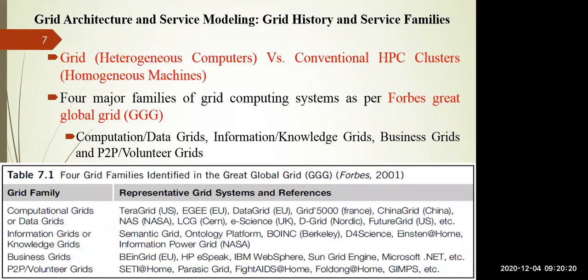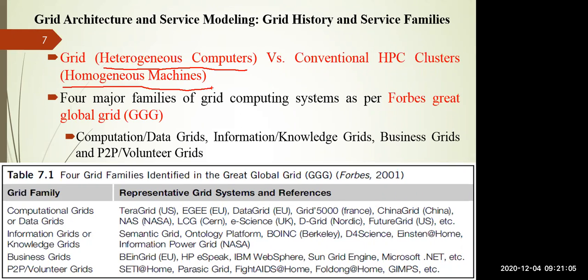So you can compare grid with an HPC cluster, that is, a high performance computing cluster. If you compare, you can find the grid comprises heterogeneous computers. Suppose you are sharing your resources, I am also sharing my resources. So your resources and my resources may be different, right? Your computer configuration and my computer configuration are different. So you can participate in the grid project, and I can also participate in the grid project. That makes the grid comprise heterogeneous computers. But whenever you go for HPC, these computers have the same configuration, so they are dealing with homogeneous machines.